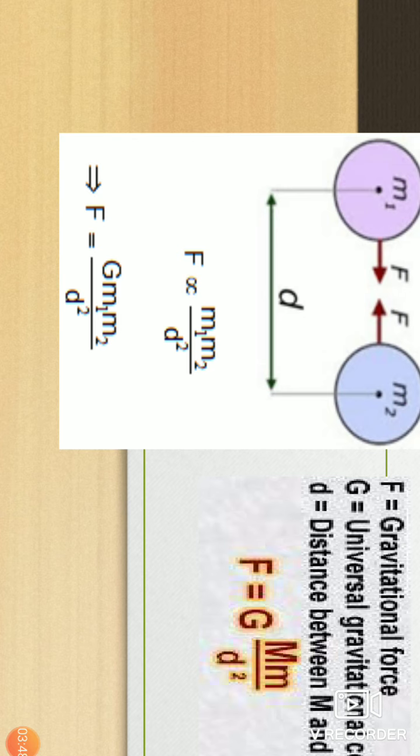Listen carefully, where should the distance be taken from? From the center of that object, meaning the exact center of that object, that is d.